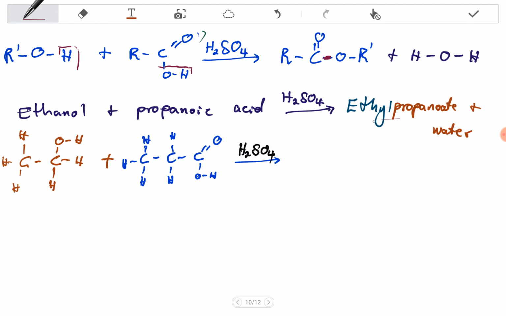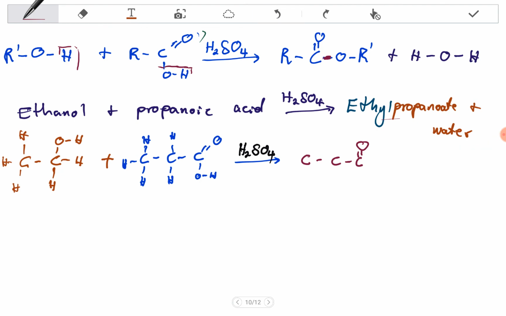Now we start with the propanoate part, which is the part from the carboxylic acid. Our carboxylic acid has 1, 2, 3 carbons. On the third carbon you have a double bond, and we removed the hydroxyl here and the hydrogen there. Those two are where we got water from.